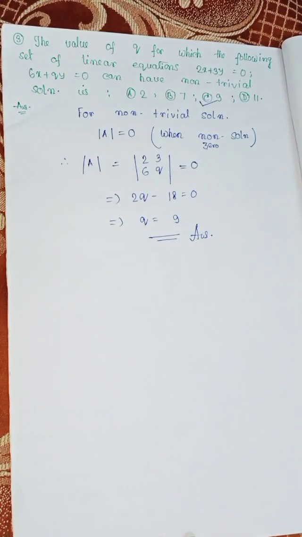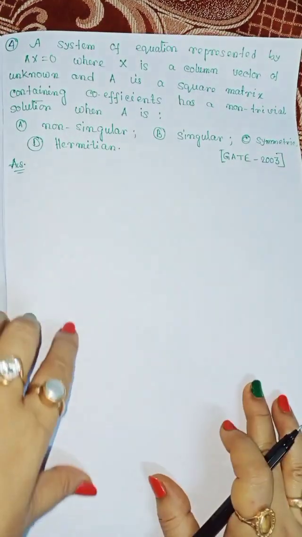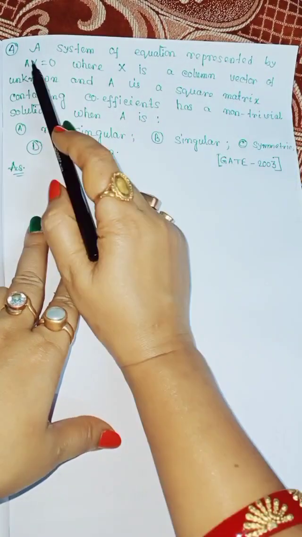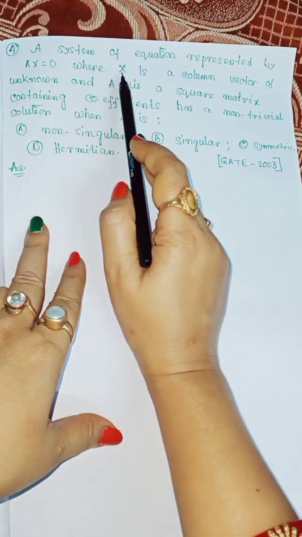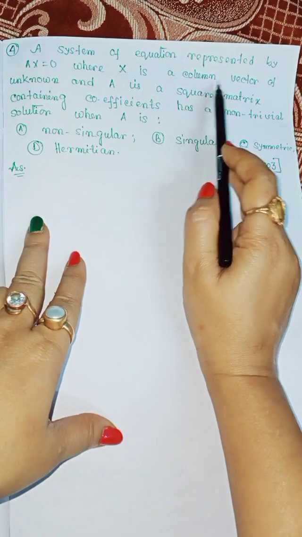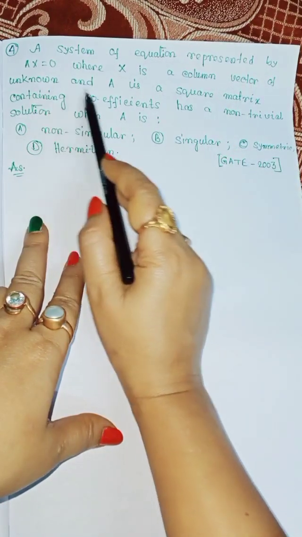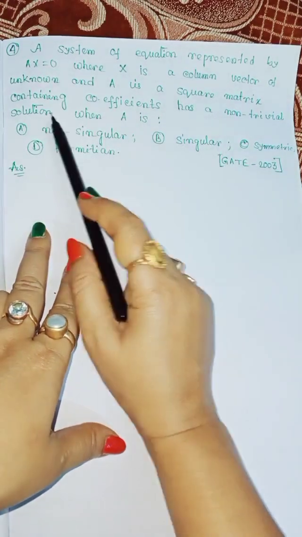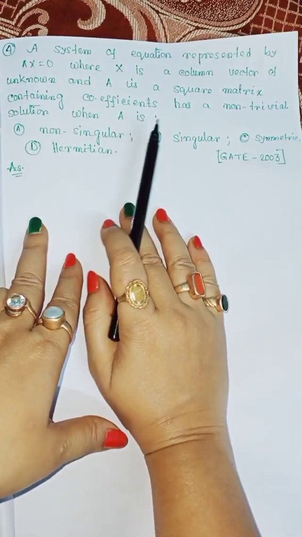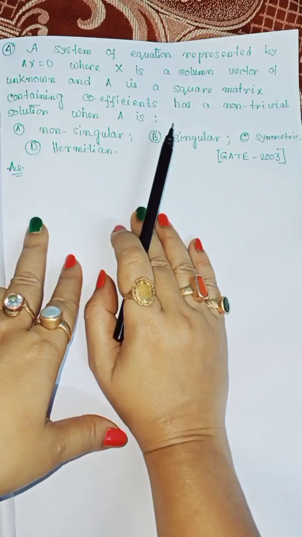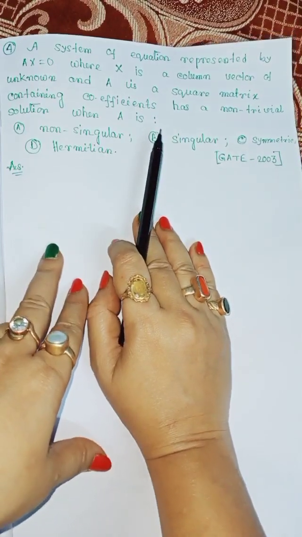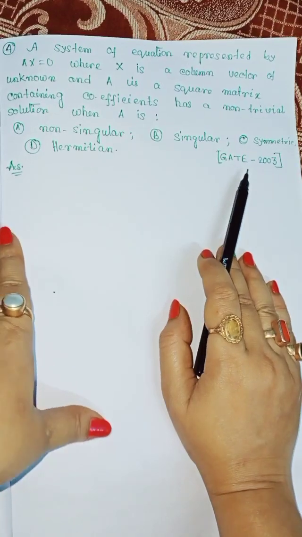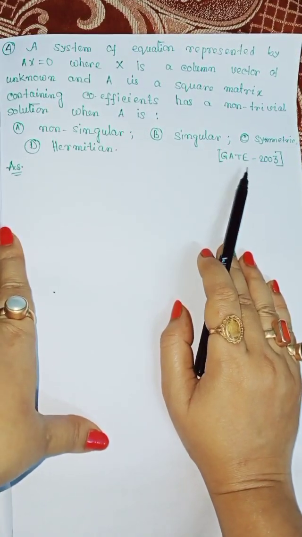Now moving to question 4. Question 4 tells us that a system of equations represented by Ax is equal to 0, where x is a column vector of unknowns and A is a square matrix containing coefficients, has a non-trivial solution when A is... Four options are given. This is a question of linear algebra, and it came in GATE 2003.